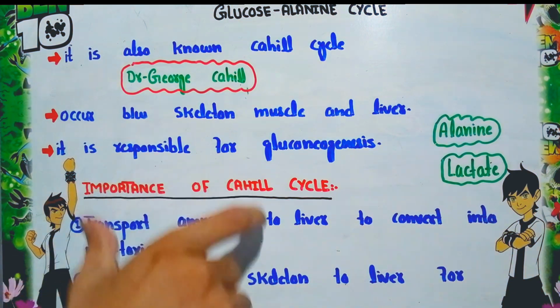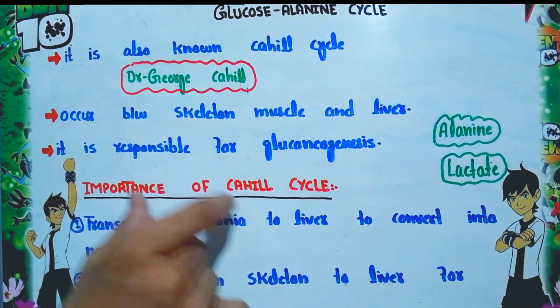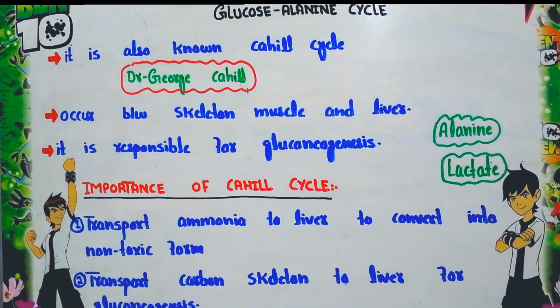This process occurs with the help of the urea cycle. So this is the first function of the glucose-alanine cycle.